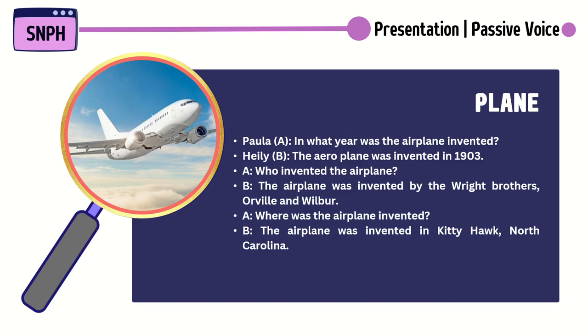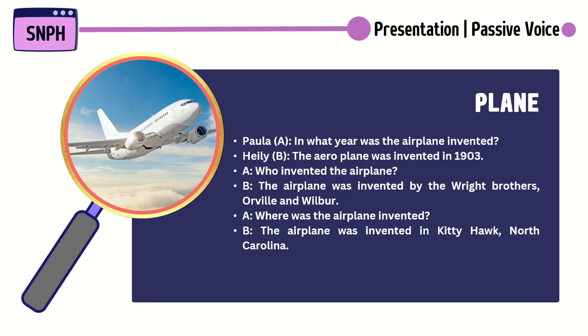In what year was the airplane invented? The airplane was invented in 1903. Who invented the airplane? The airplane was invented by the Wright brothers, Orville and Wilbur.